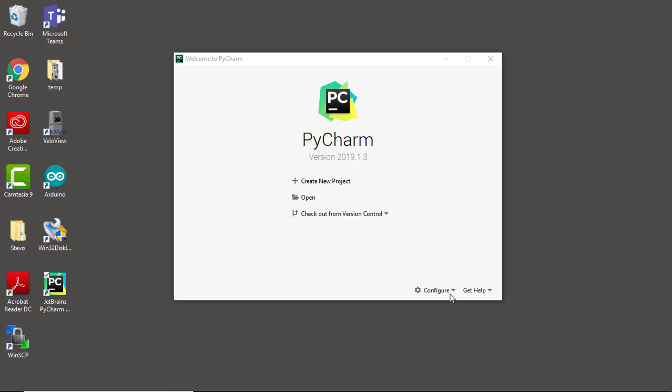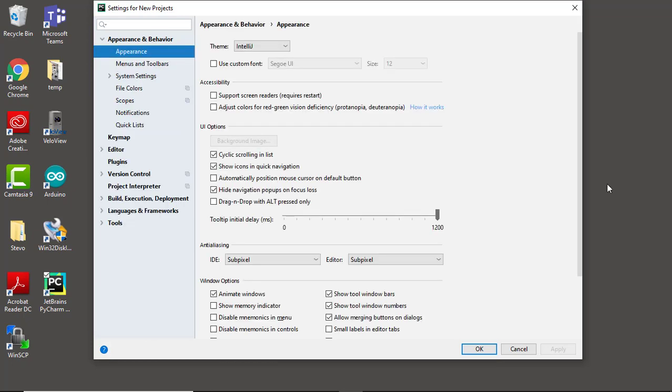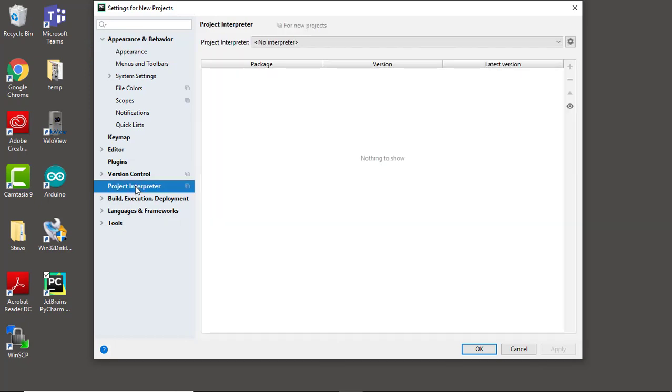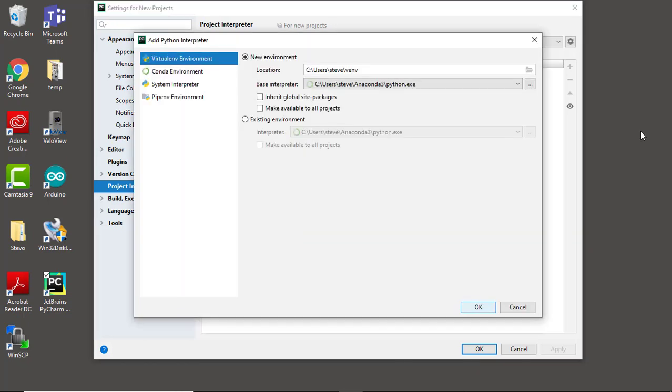Let's now configure PyCharm by selecting the Configure button and heading down to Settings. From here, we'll link the Python interpreter installed via Anaconda with PyCharm.